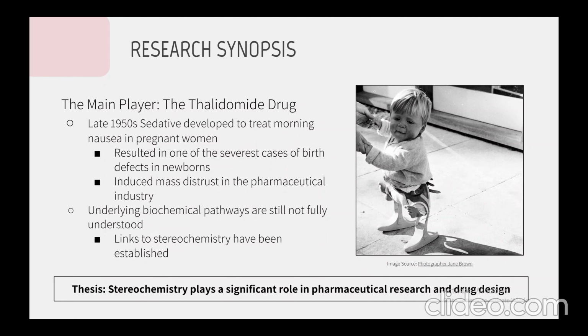So this research will be presenting the 1960s Thalidomide Catastrophe involving the creation, distribution, and recall of the thalidomide drug. The drug itself was marketed as a sedative intended to ease morning sickness felt by pregnant women. However, unfortunately, the drug proved to be disastrous, causing one of the severest cases of birth defects seen in newborns today. Although the exact biological cause of these birth defects is still not fully understood, recent research has furthered the link between the abnormal limb developments we've seen in newborns whose mothers took the drug, and the stereochemistry of the thalidomide molecule. That will be discussed in the following slides.